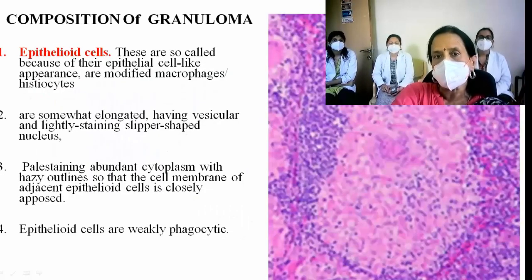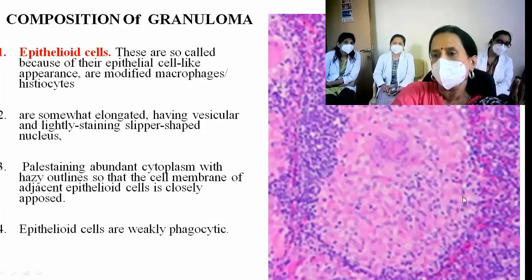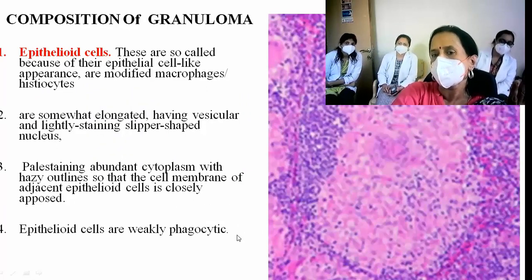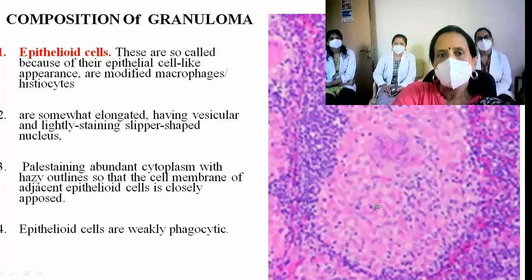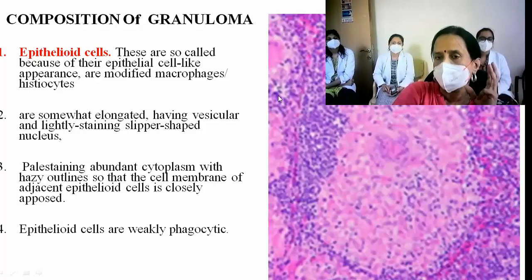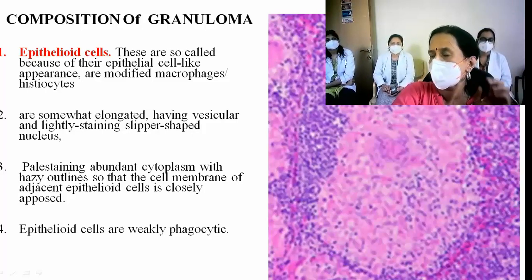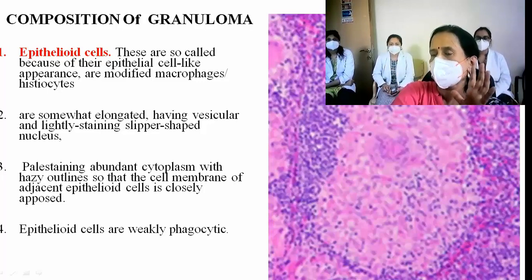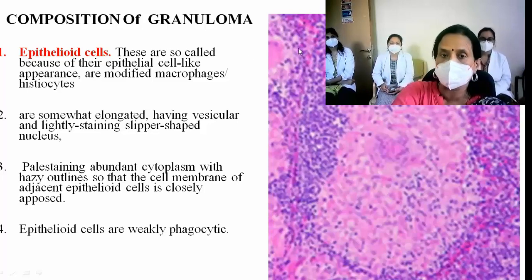Yes. Now, so what is it? Can you make out this entire thing is a granuloma. So it is oval in shape. Lot of lymphocytes are there. Yes. So what does the granuloma consist of now? Epithelioid cells. Why are they called as epithelioid cells? They resemble epithelium. What are they? They're modified macrophages or histiocytes.